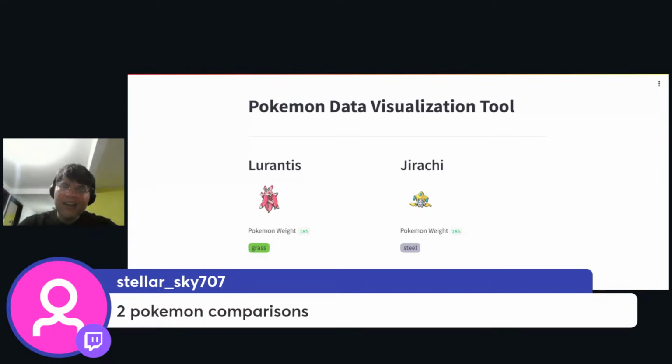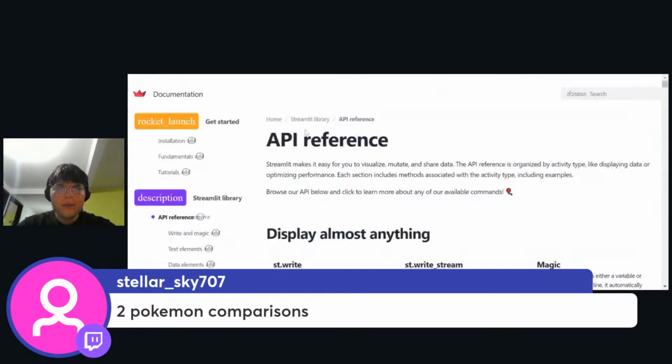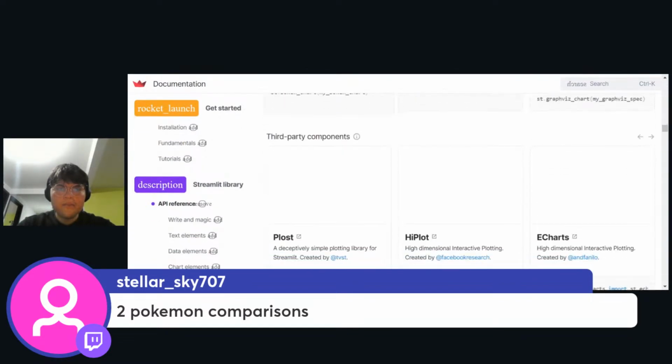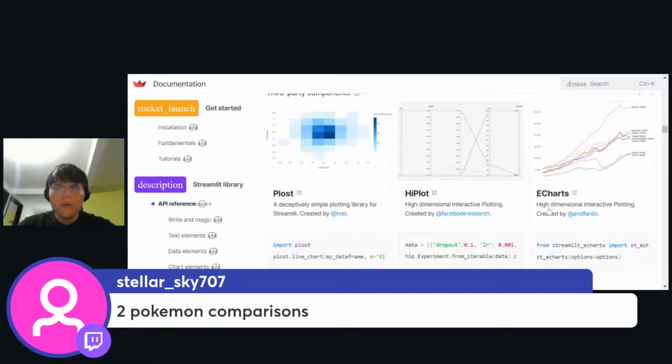But yeah, so now let's try to grab a chart, like a bar chart from the Streamlit library. So let me go again into the Streamlit library and go into charts. Oh my god, why is it showing like that?